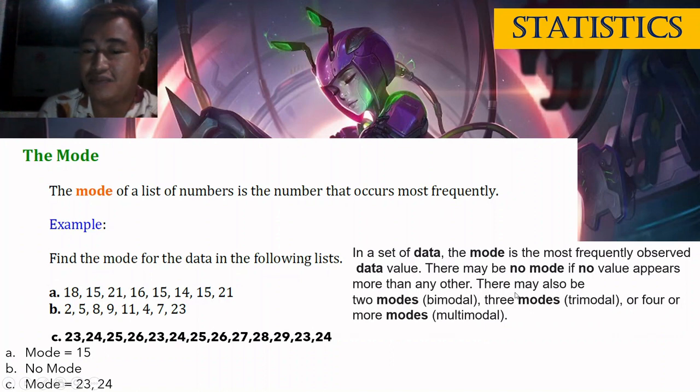Okay. Next, there may also be two modes, or bimodal data, three modes, trimodal, or four or more modes, multimodal. So if two numbers repeat the most in the data, their counts should be about equal. For example, one repeats twice and another also repeats twice, and they are the maximum. So those two are the modes, and the data is bimodal.